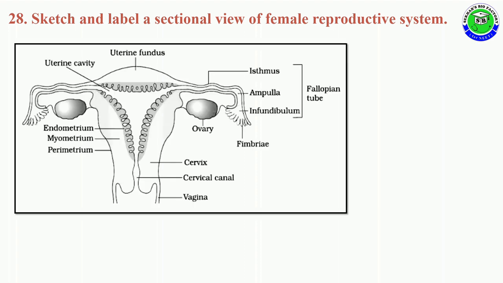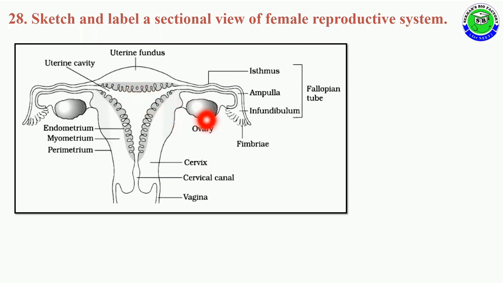Question number 28. Sketch and label a sectional view of the female reproductive system. It is the diagram you have to draw for 5 marks. In this, only labeling carries marks, and you should mention more than 10 labels.